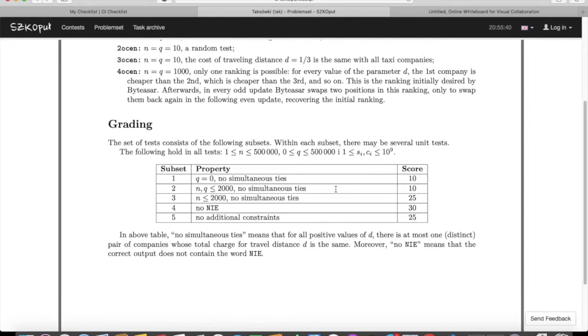However, in this problem we might also have queries. So what are the queries? In every query, we are given 2 positions in the ranking, and you have to swap the companies at those 2 positions in your ranking.